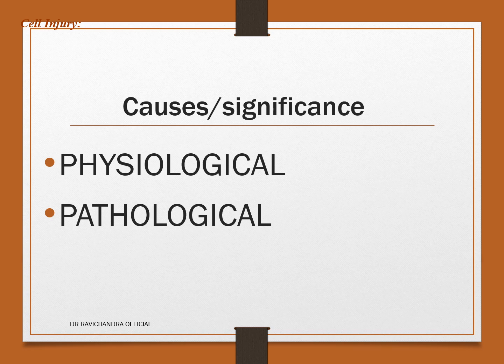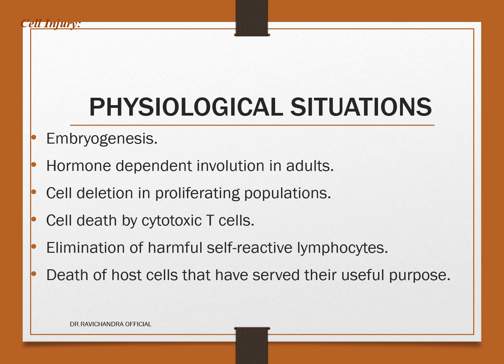Apoptosis can be physiological or pathological. Apoptosis in physiological situations is seen in embryogenesis, hormone dependent involution in adults, cell deletion in proliferating populations, cell death by cytotoxic T cells, elimination of harmful self-reactive lymphocytes, and death of the host cells that have served their useful purpose.